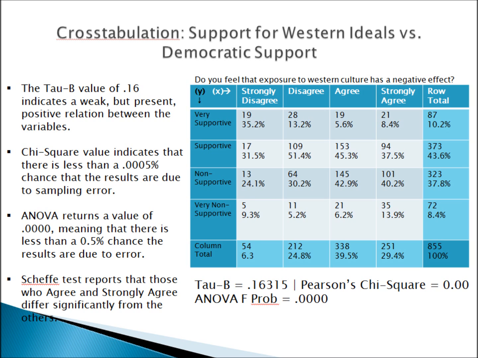This cross-tabulation measures support for Western ideals versus democratic support. The Tau-B value of 0.16 indicates a weak, but present, positive relation between the variables. The chi-square value indicates that there's less than a 0.0005% chance that the results are due to sampling error. The ANOVA test returns a value of 0.0000, meaning that there's less than a 0.5% chance that the results are due to error. The Skewness test reports that those who agree and strongly agree differ significantly from the other respondents.